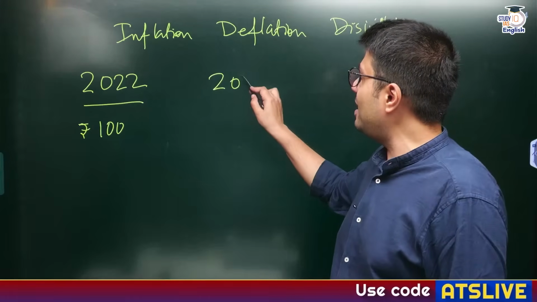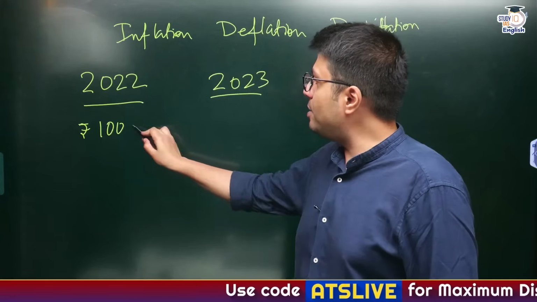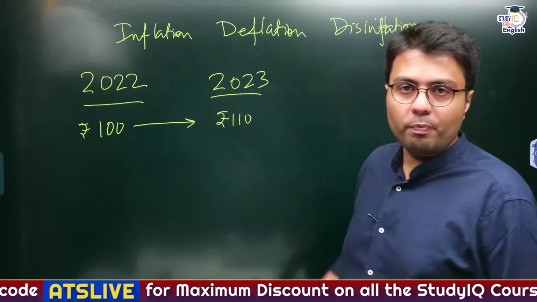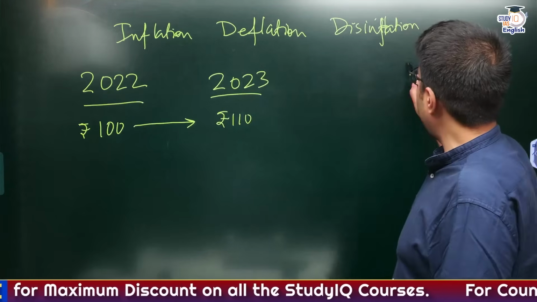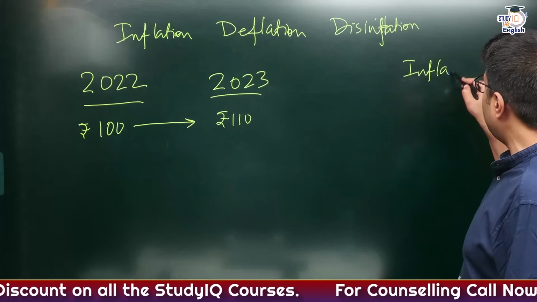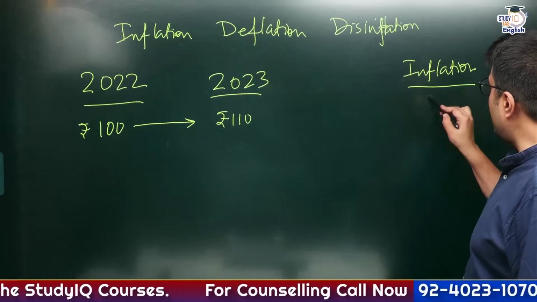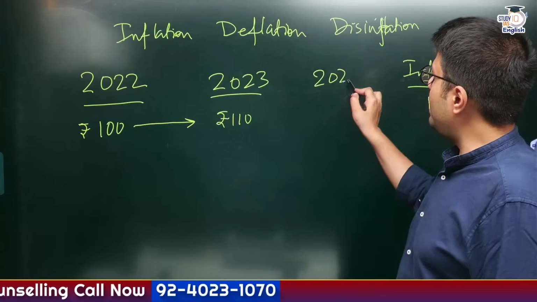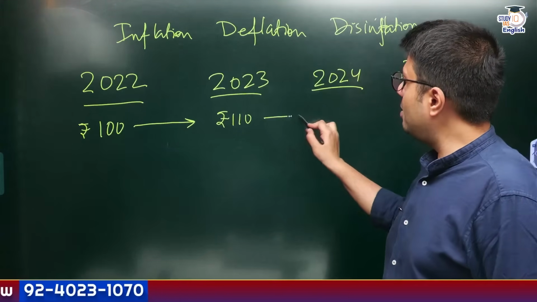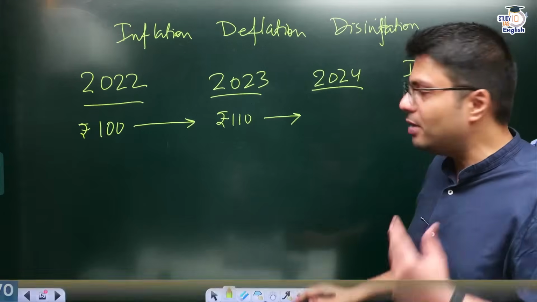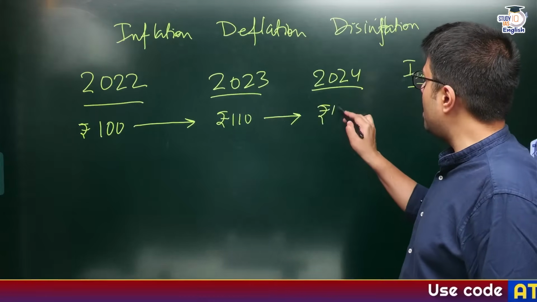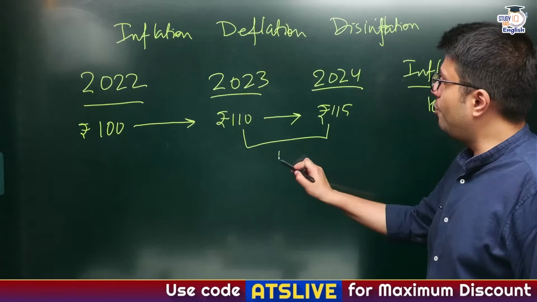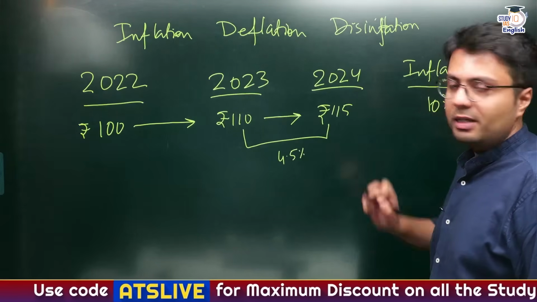Now in next year, in 2023, the price of this commodity from rupees 100 increases to 110 rupees. So from this logic, we can say that the inflation in this year was 10%, right? But now in 2024, let's assume that the price of this commodity increased further, but to rupees 115. So the inflation between these 2 years would be 4.5%, right?